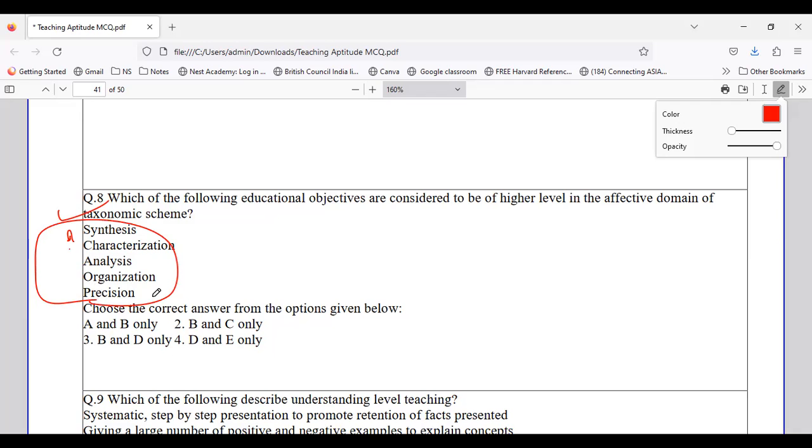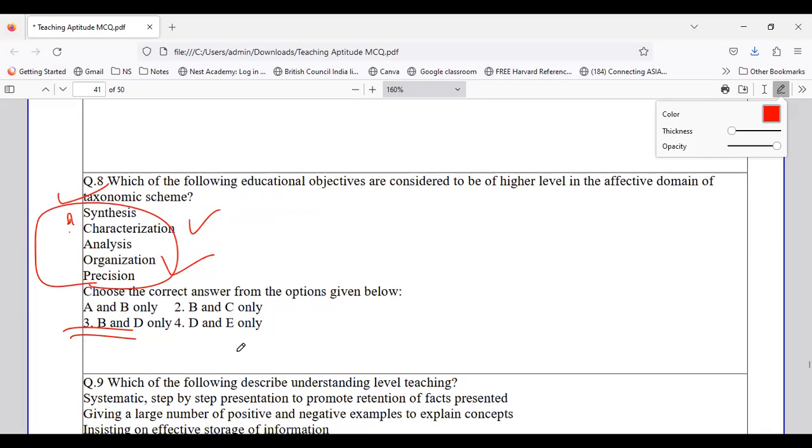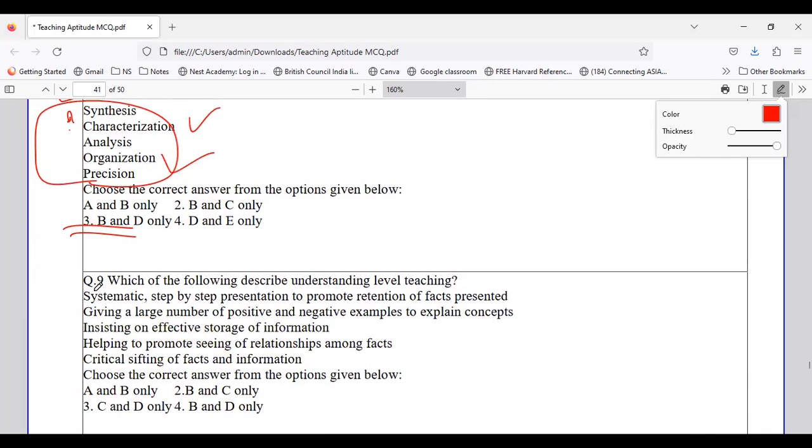So the one which comes under the higher level is the concept of characterization and the concept of organization. So the right option comes to be option number 3, where it is B and D, that is characterization and organization.